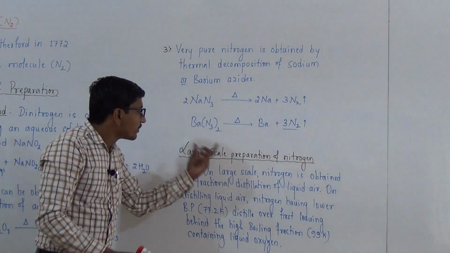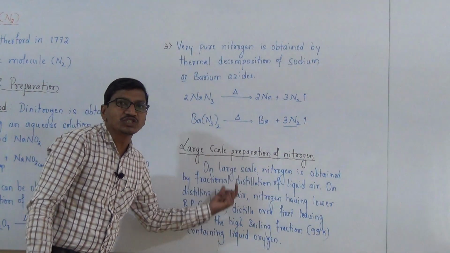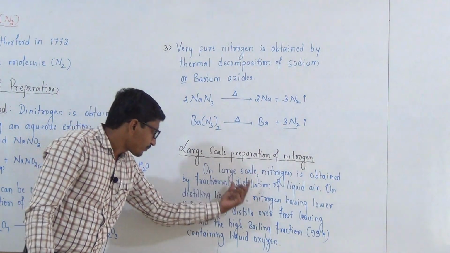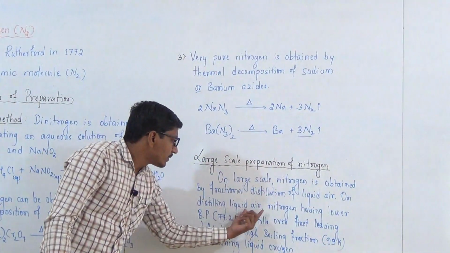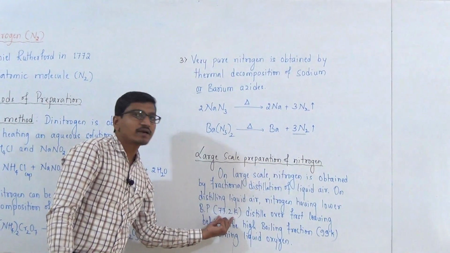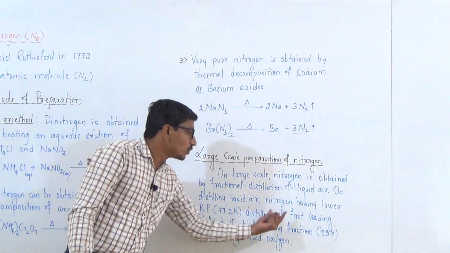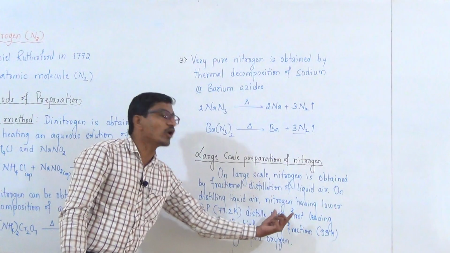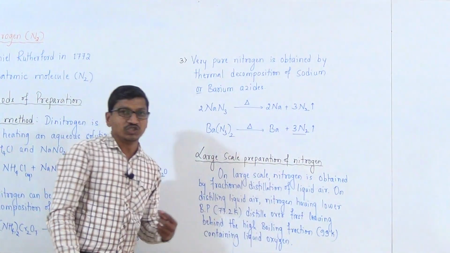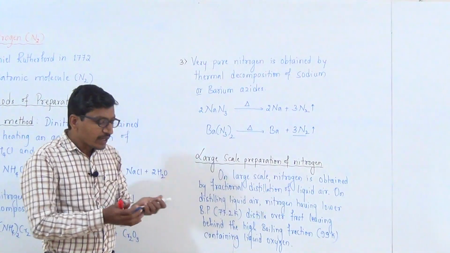Dinitrogen can also be prepared on large scale by fractional distillation of liquid air. On distilling liquid air, nitrogen having the lower boiling point, that is 77.2 Kelvin, distills over first, leaving behind the high boiling fraction containing liquid oxygen. These are the methods of preparation of nitrogen.